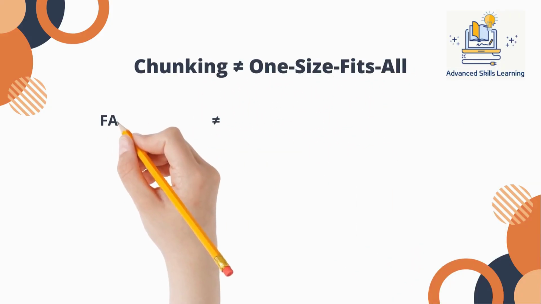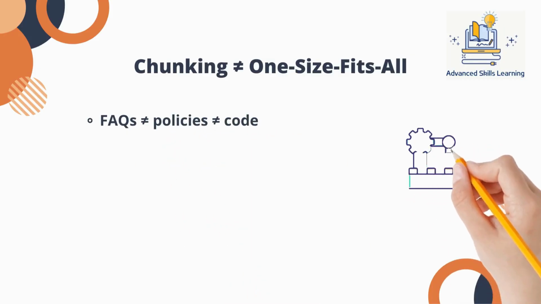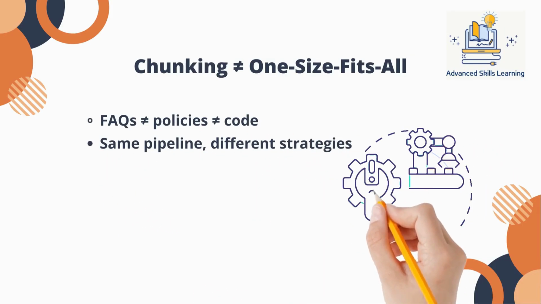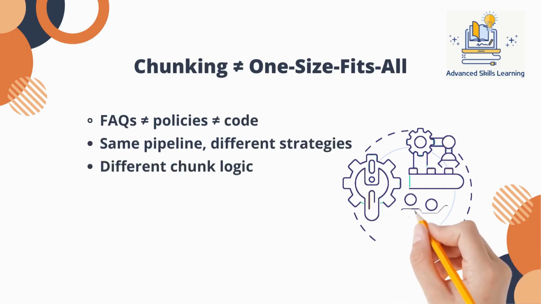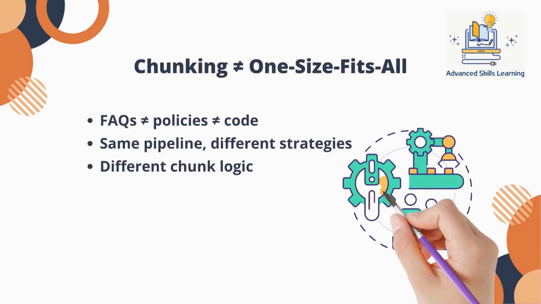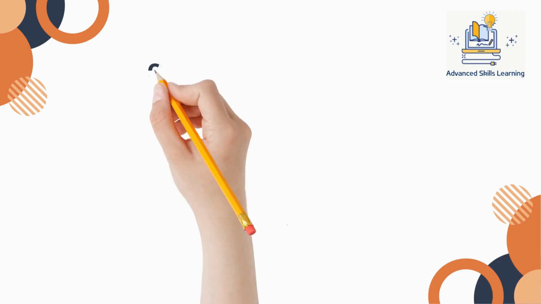Chunking is also not one size fits all. FAQs, policies, technical documentation, and source code all require different chunking strategies. Even within the same RAG pipeline, different content types should be chunked differently. Treating everything the same is convenient and quietly harmful.